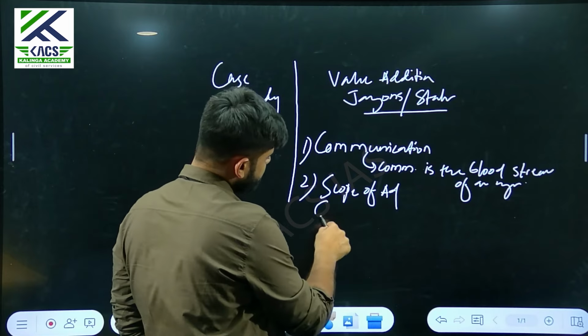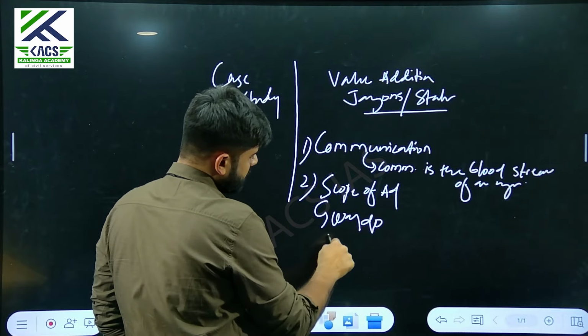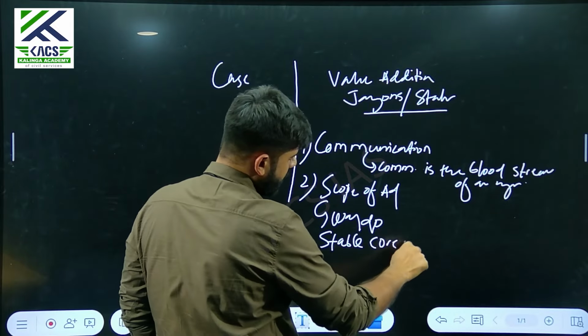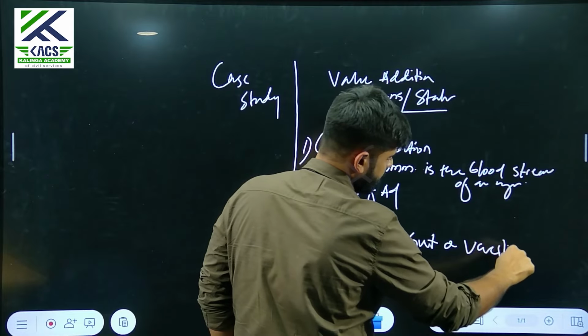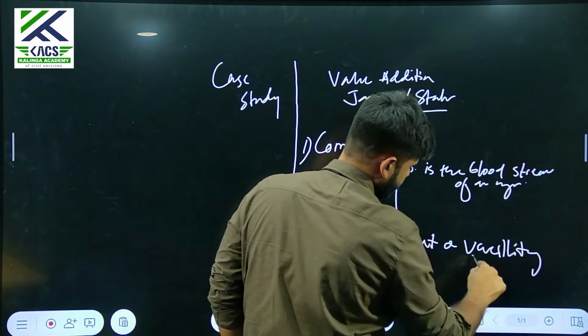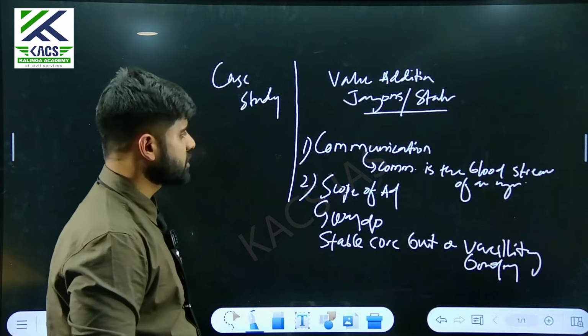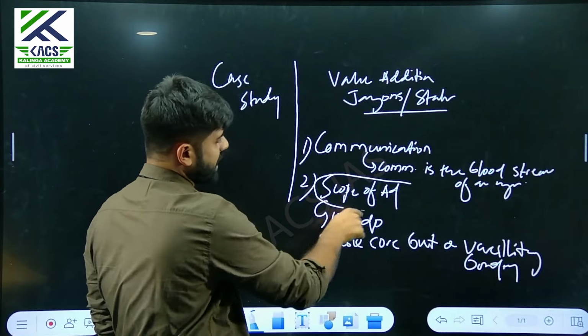In scope of administration, rather than just writing Waldo, I write that it has a stable core but a vacillating boundary. Just imagine the first answer we were talking about, the scope of public administration.